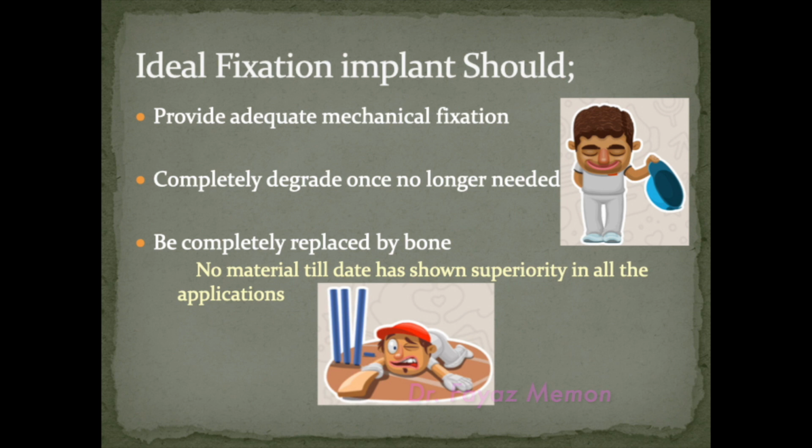To understand this, we need to go back to basics. So, what is an ideal implant? Ideal implant is the one which provides adequate mechanical fixation, completely degrades once no longer needed, and should be completely replaced by bone. So far, no material has shown superiority on all the applications.